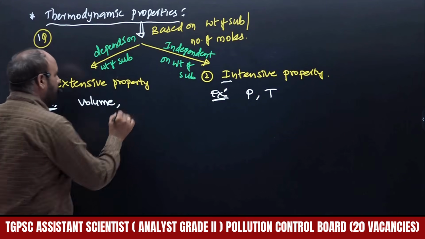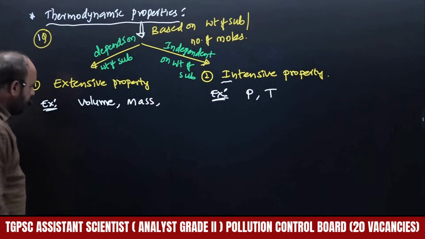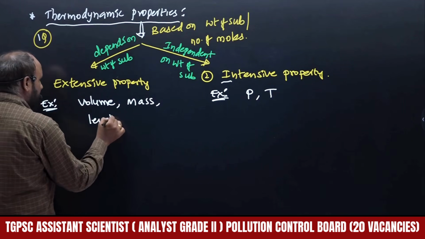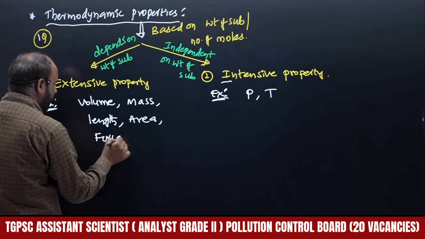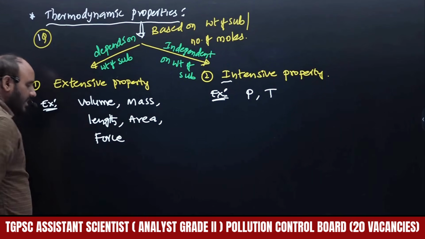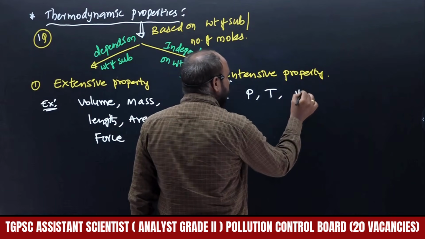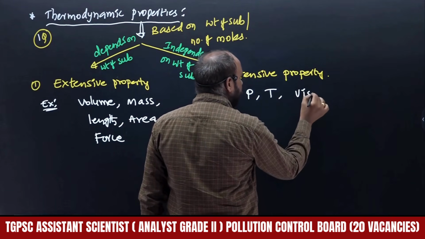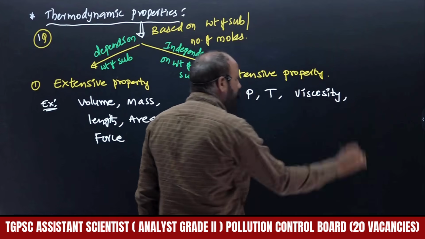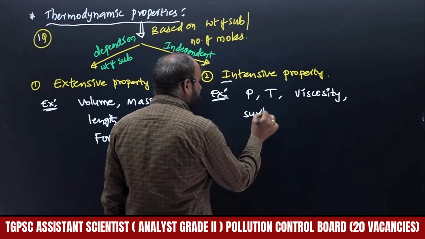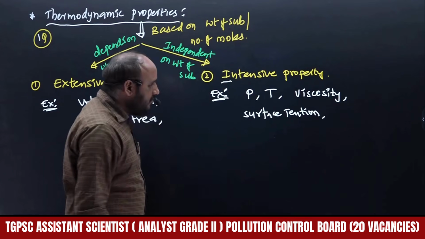So mass will be an extensive property. Whenever volume is extensive, length is also extensive, area is also extensive, and force is also extensive. Then coming to viscosity: viscosity is an intensive property. It does not depend on the weight of the substance. Next, surface tension. Surface tension is an intensive property.